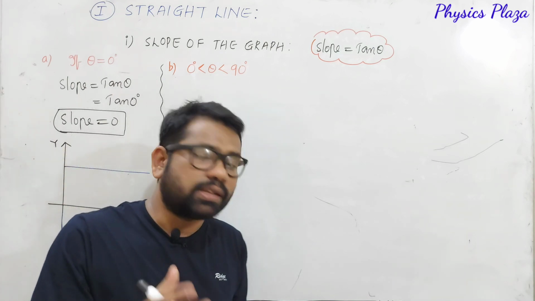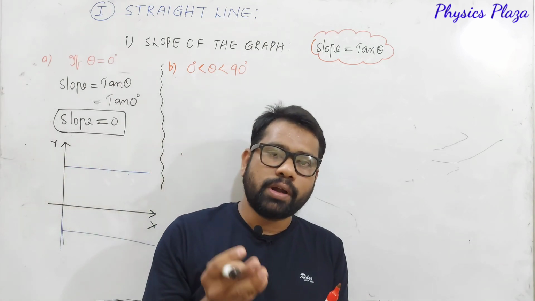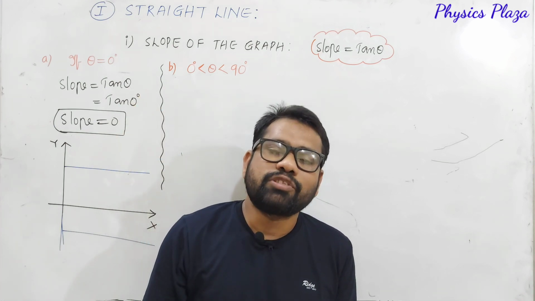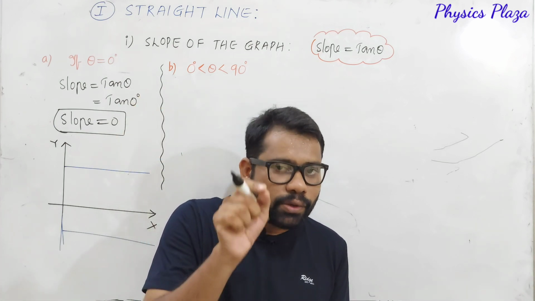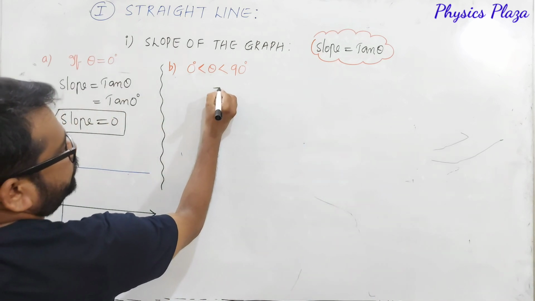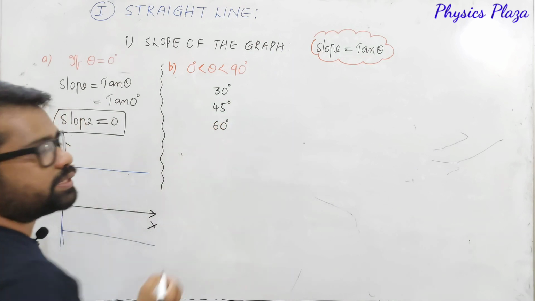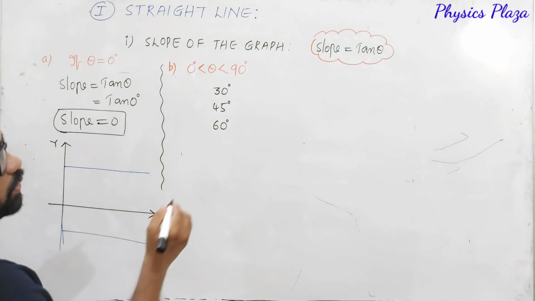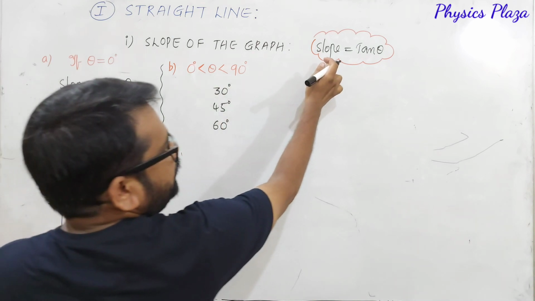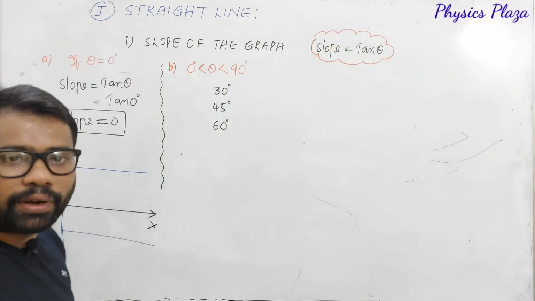The possible angles can be 1, 2, 3, up to 89 and you can take any. But the important angles which we will be discussing are 30 degrees, 45 degrees, 60 degrees. The very important thing is, children, slope is nothing but tan theta.